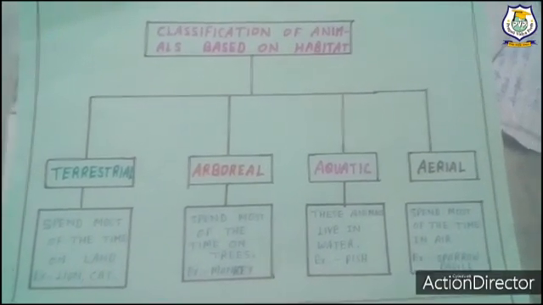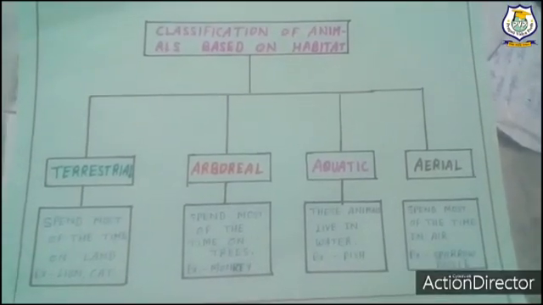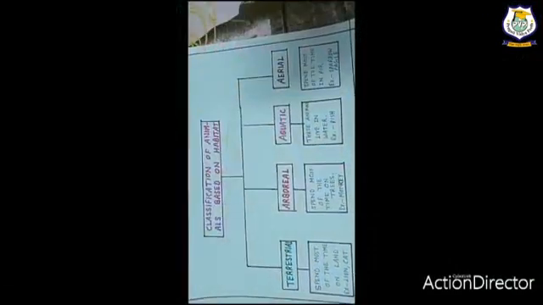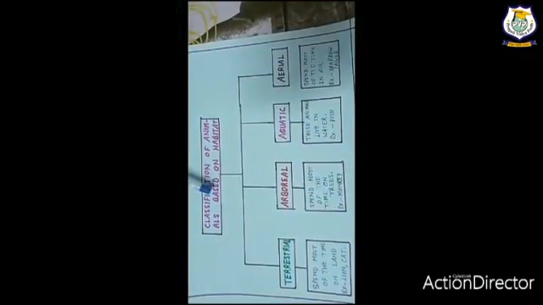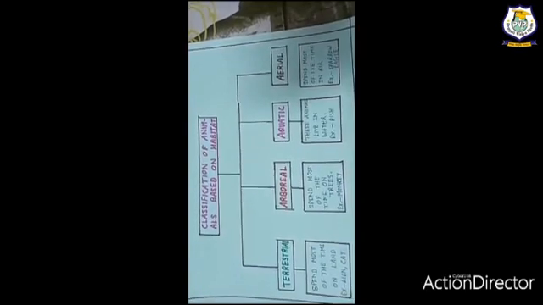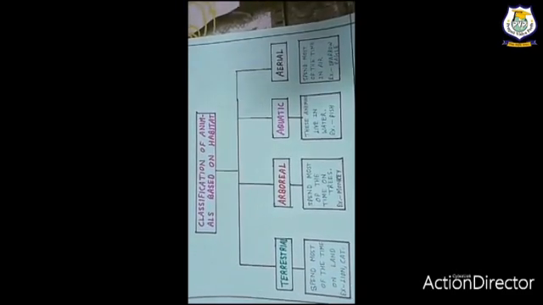Now this web chart you have to make in the notebook before you start the chapter. Now we will classify the animals based on their habitat. There are 4 different types of habitat: terrestrial, arboreal, aquatic and aerial.